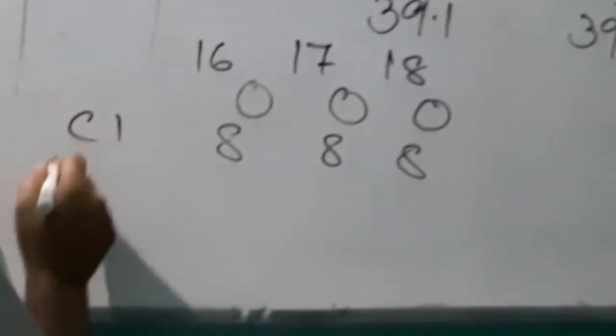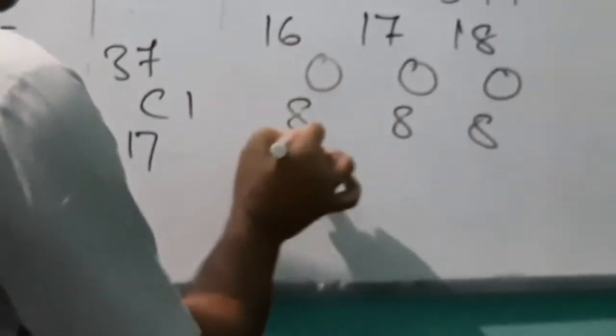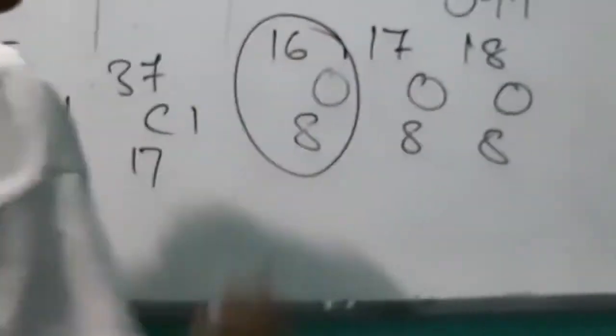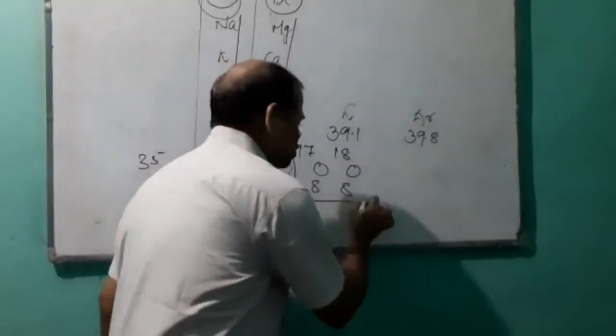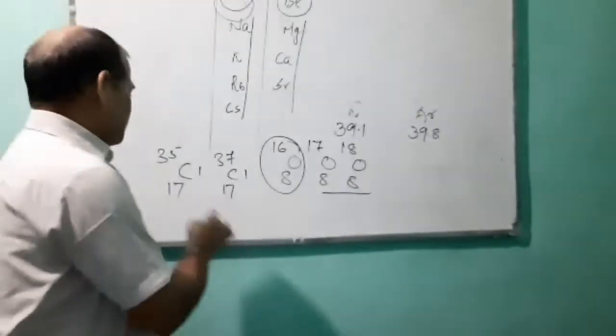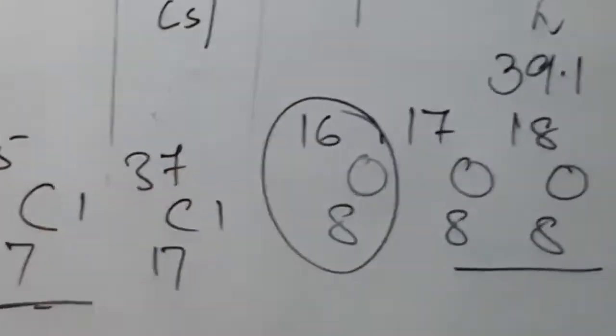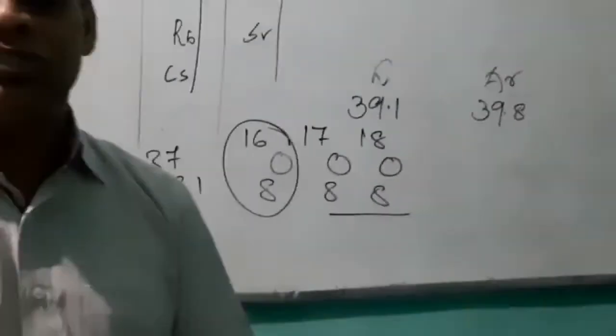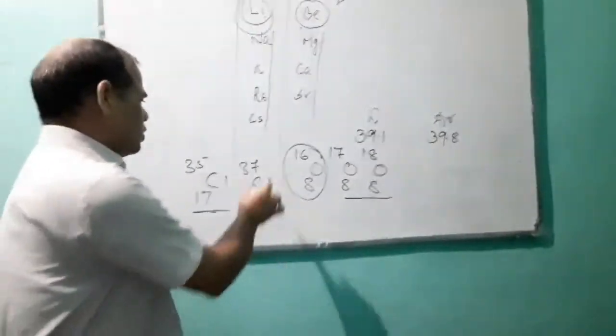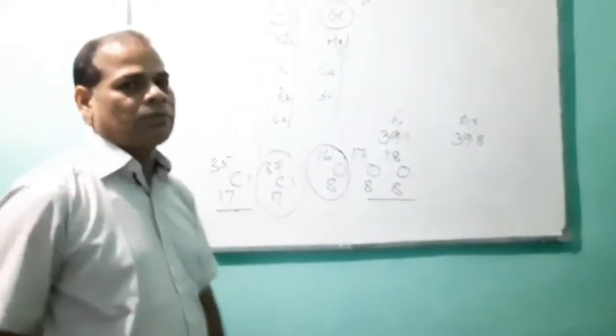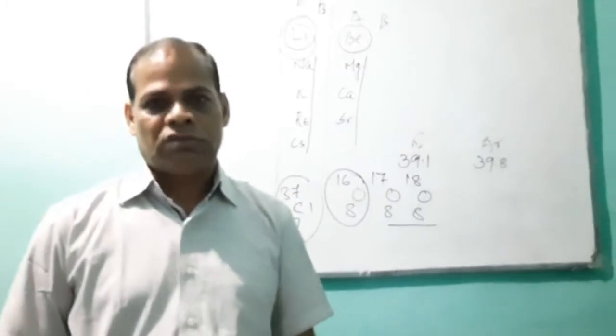Other example, chlorine: 17Cl35, 17Cl37. If one of the oxygens is placed in the periodic table, what about these two? Similarly, if one chlorine, 17Cl35, is present in Mendeleev's periodic table, what about 17Cl37? Where is its position?